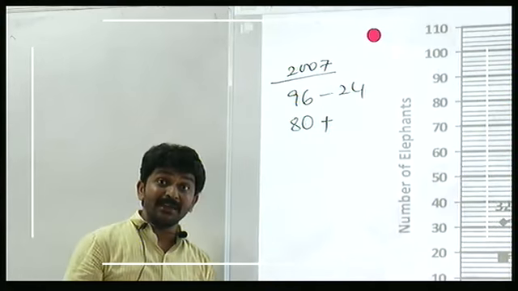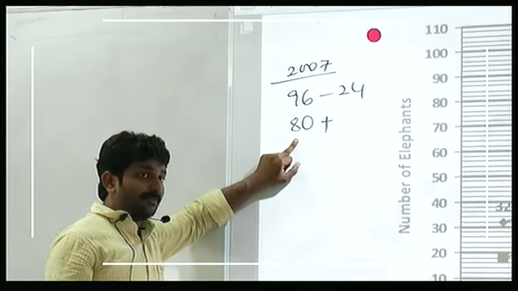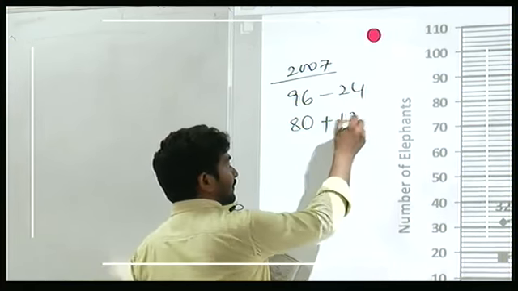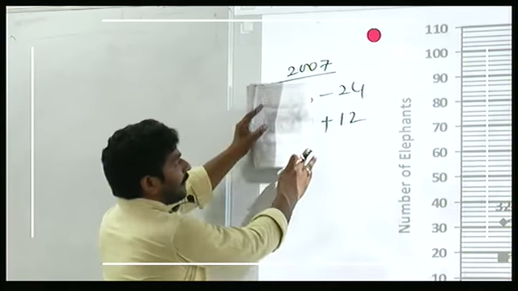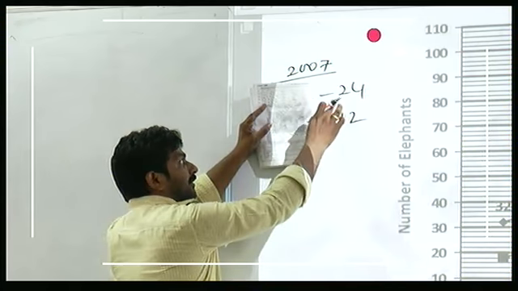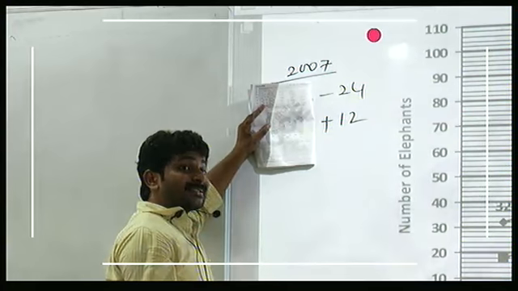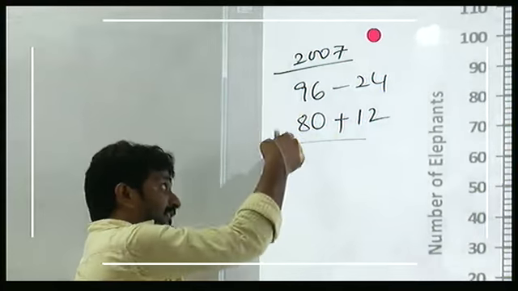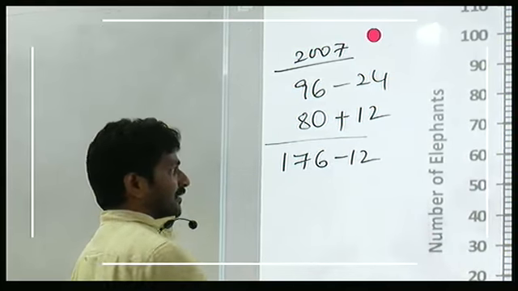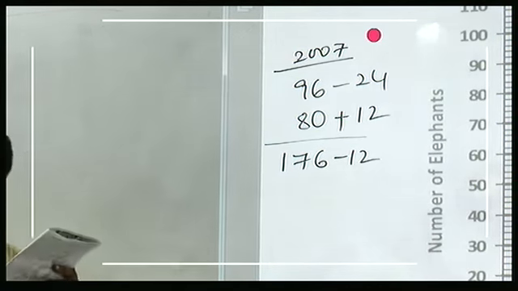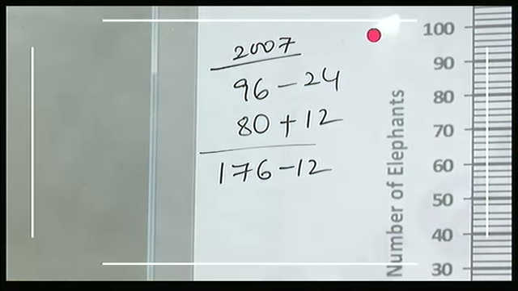And it increases by 15%. 10% of this number? 8. 15%? 12. Yes or no? Increases by 12. Now, forget about the initial value. We have minus 24 and then plus 12. What is the total effect? Minus 12. What about the initial value? 176. Minus 12, 164. Don't do it separately.